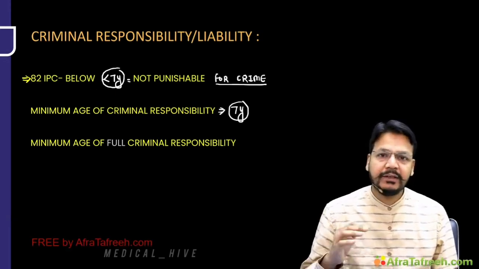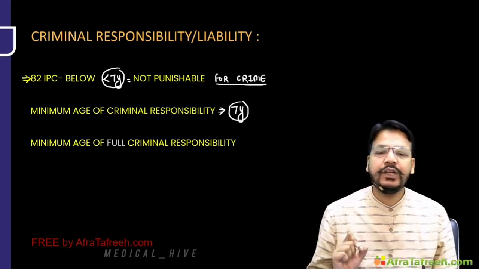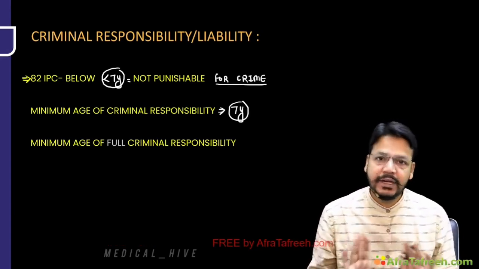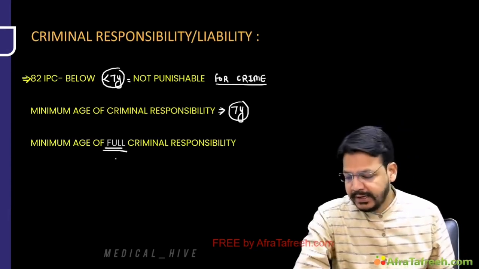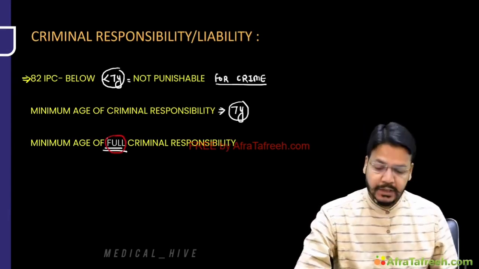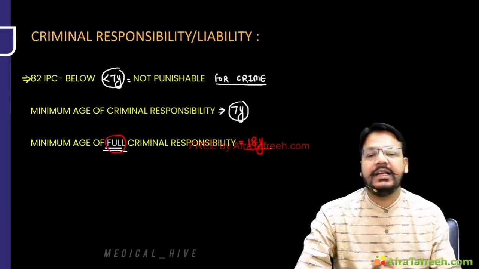According to the Railway Act, this is 5 years. But this is a different thing. According to IPC, the minimum age of criminal responsibility is 7 years. 7 साल से कम उम्र वाला बच्चा criminal नहीं हो सकता. Now, I'm just adding one more important highlighted word. What is the minimum age of full criminal responsibility? The minimum age of full criminal responsibility would be 18 years.